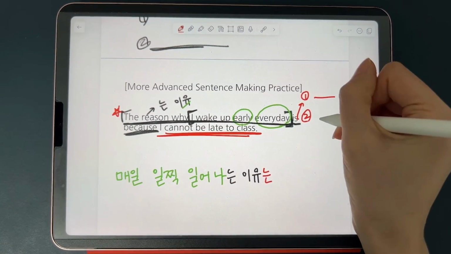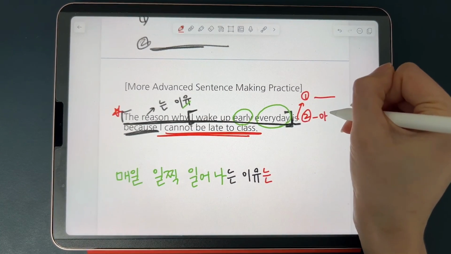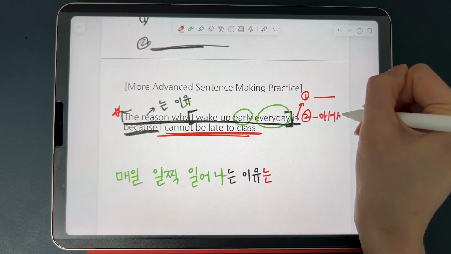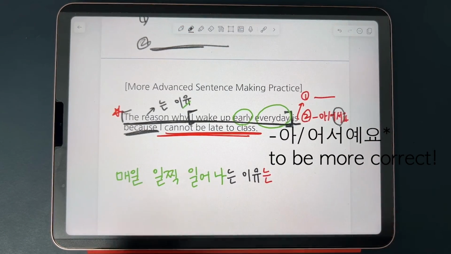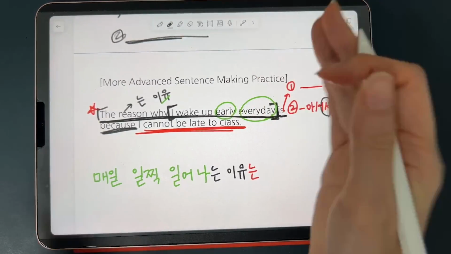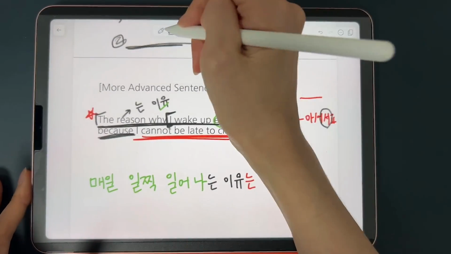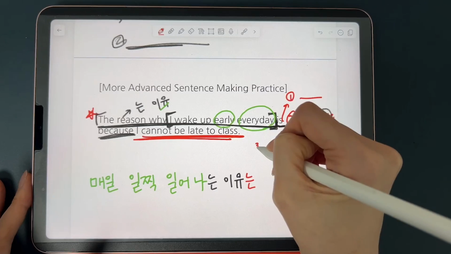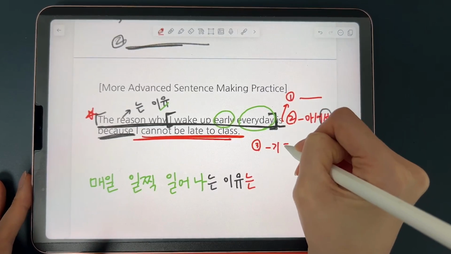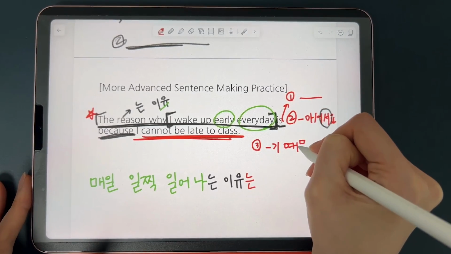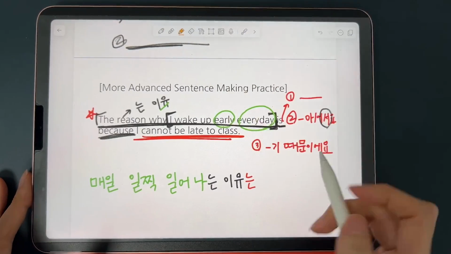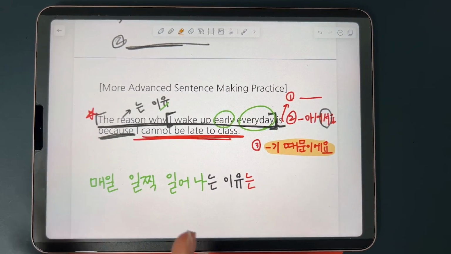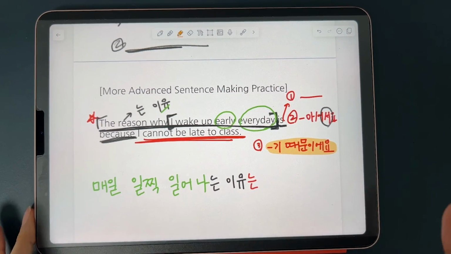And you can also say, 뭐뭐 서요. You can add the 서 expression from 그래서. And the neatest, the most proper sounding expression you can use is 기 때문이에요. This one sounds the most proper, not only in speaking, but also in writing as well. So we're going to practice with 기 때문이에요.